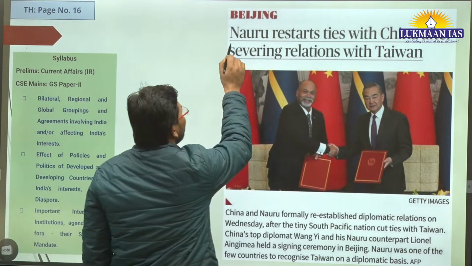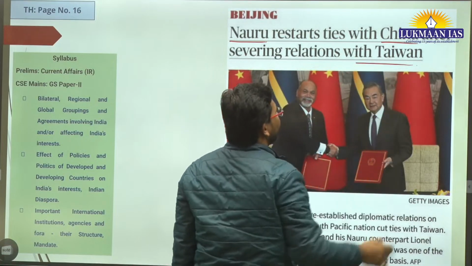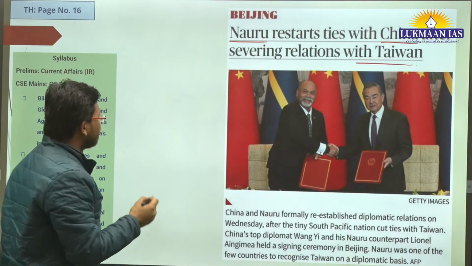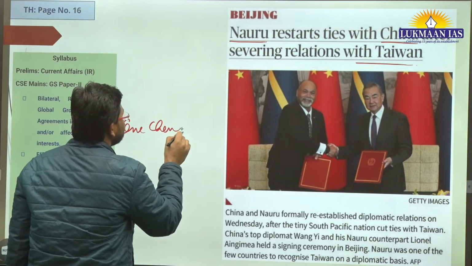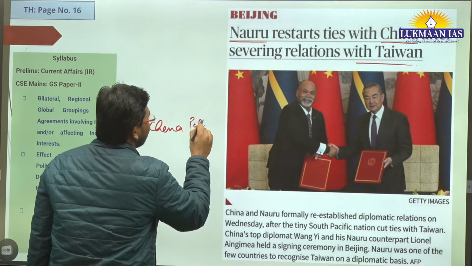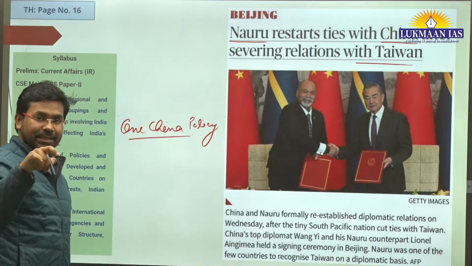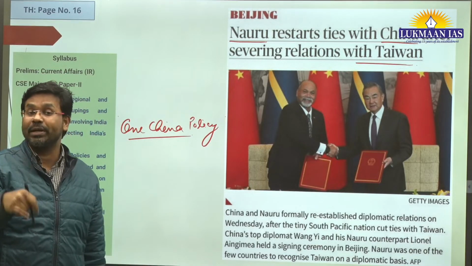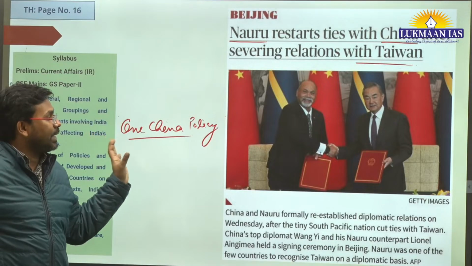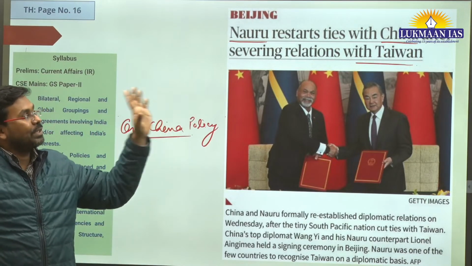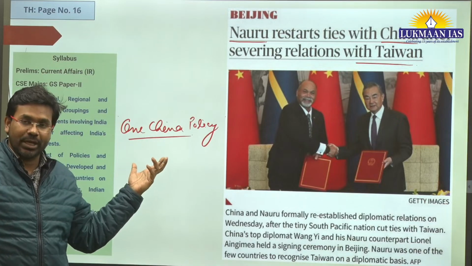This is Nauru restarts ties with China after severing relations with Taiwan. So China follows a policy that is known as One China policy. And according to that One China policy, the mainland China says that any country that wants to have good relation with us needs to sever their ties with Taiwan, because they consider Taiwan is an integral part of the mainland China.